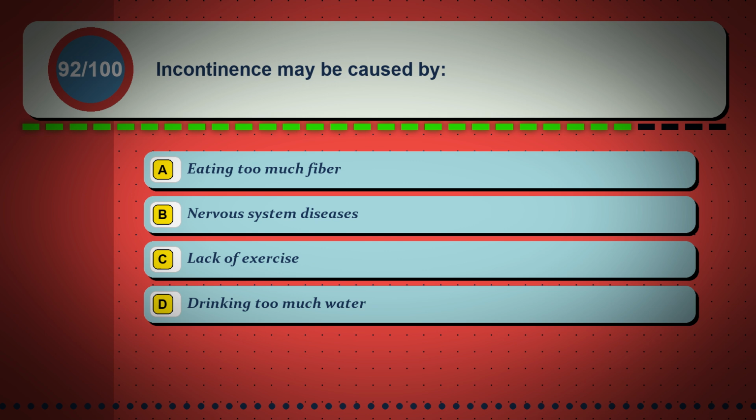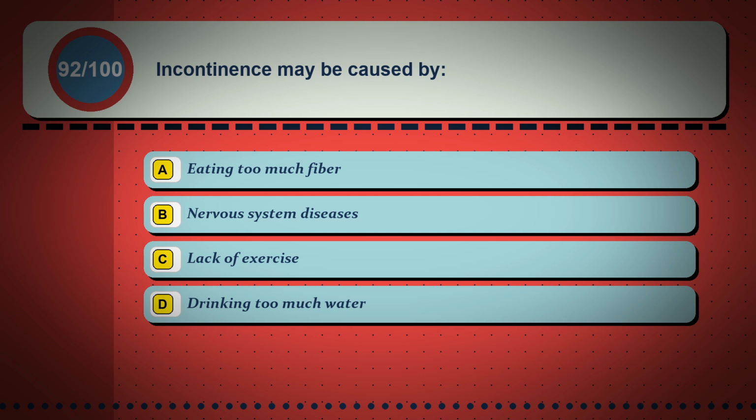Question 92. Incontinence may be caused by Option A, eating too much fiber. Option B, nervous system diseases. Option C, lack of exercise. Option D, drinking too much water.